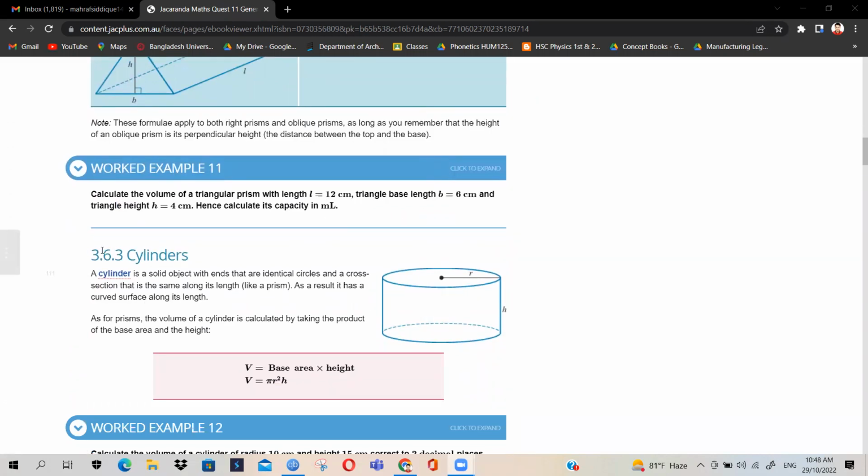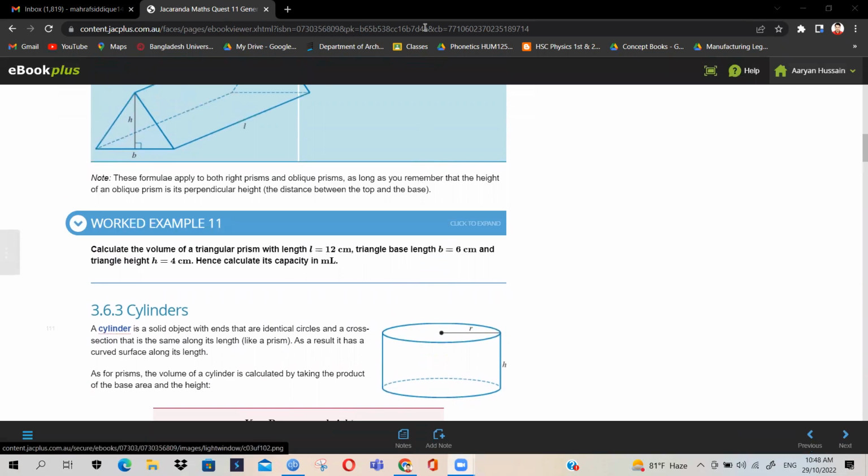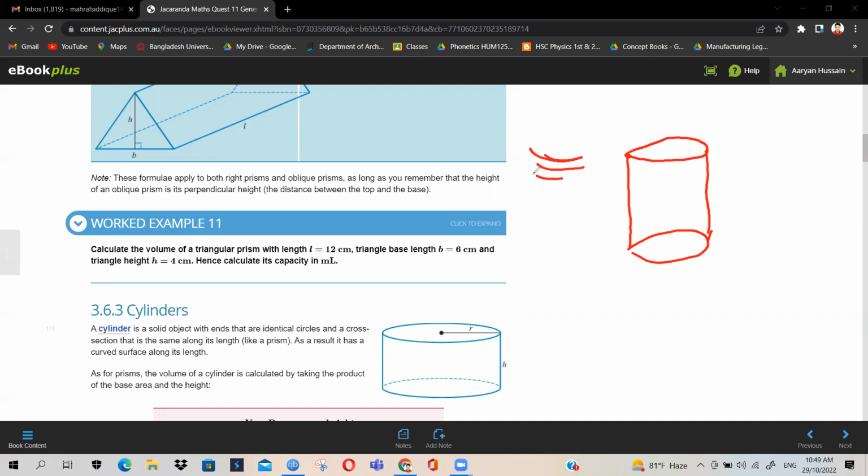Now, let's get to our cylinders. As I said the previous day, cylinders are those objects which have a sort of rectangular, not actually properly rectangular, but kind of rectangular, forward and backward side. Why am I saying that it is not particularly rectangular? Because whenever you say a cylinder, it's sort of curved, right? The surface is this sort of curved.